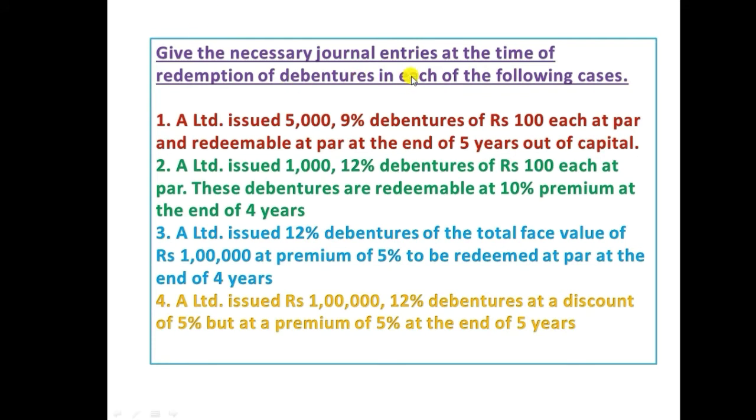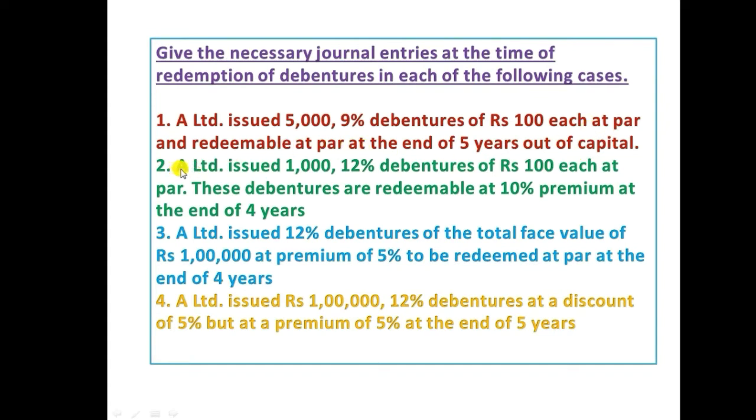Give the necessary journal entry at the time of redemption of debentures in each of the following cases. I took four examples to explain at the time of redemption. I will explain each case with examples in the journal. Number one, A Limited issued 5,000 9% debentures of rupees 100 each at par and redeemable at par at the end of 5th year out of capital. Here the company issued at par and is going to redeem at par.